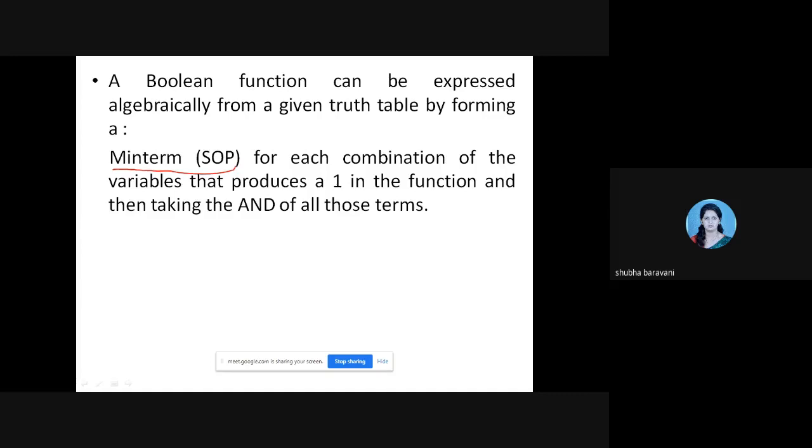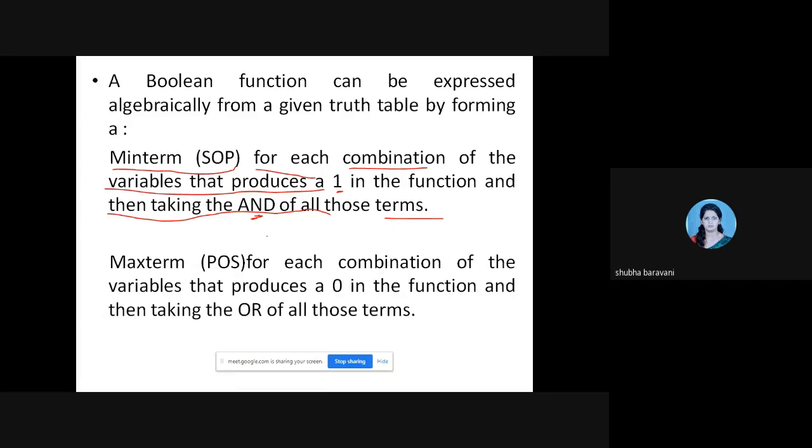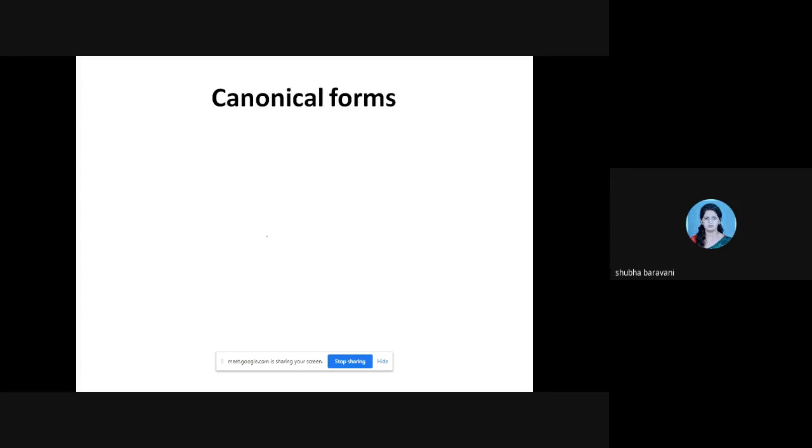So min term means a min term for each combination of the variables that produces a 1 in the function, right? And then taking the OR of all those terms. It means sum of products. This is your min term. Max term, we'll see later.